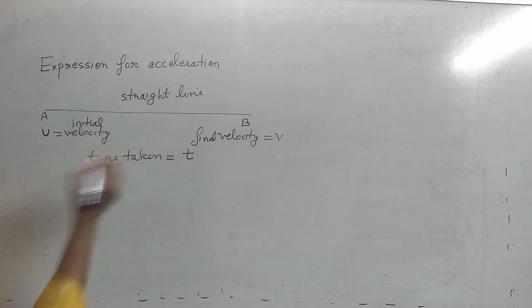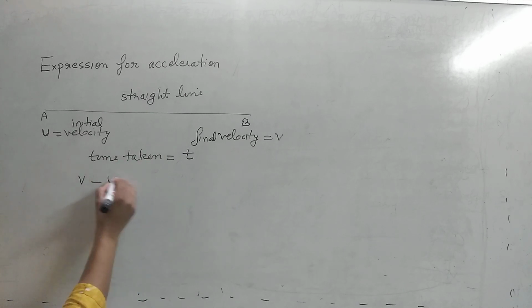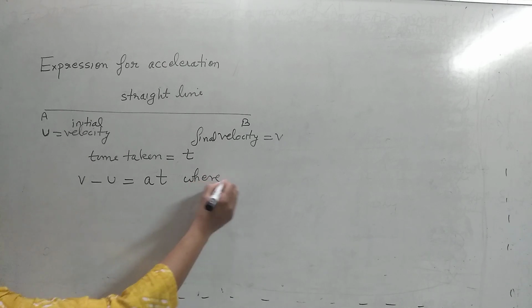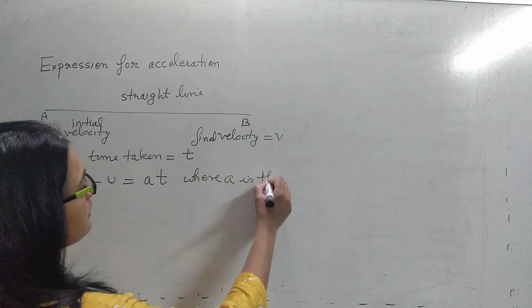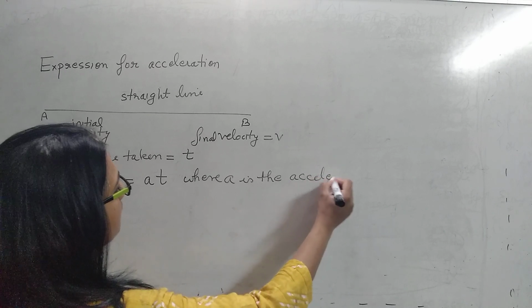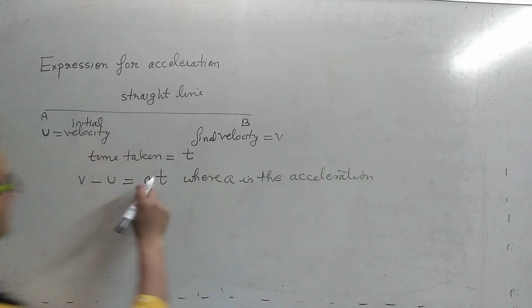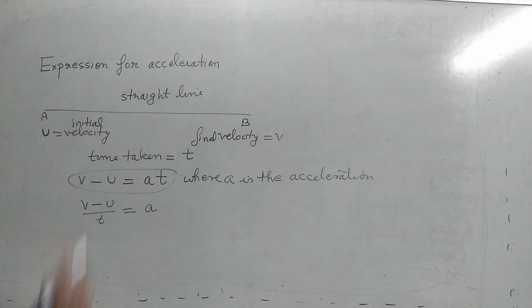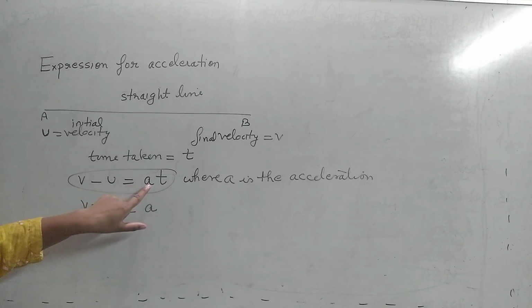Then what is the expression? The expression is final velocity minus initial velocity equals a into t. And what is this a here? a is the acceleration. So (v minus u) by t is equal to a. This formula you have to remember for all the numericals. v, final velocity, minus initial velocity, is always acceleration into time.